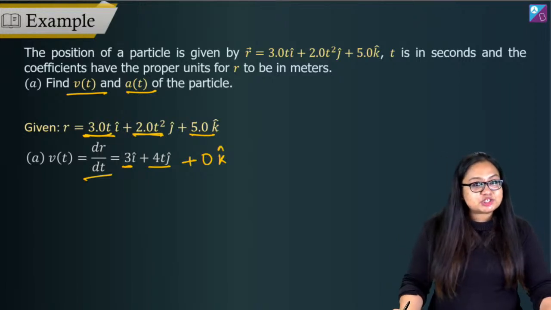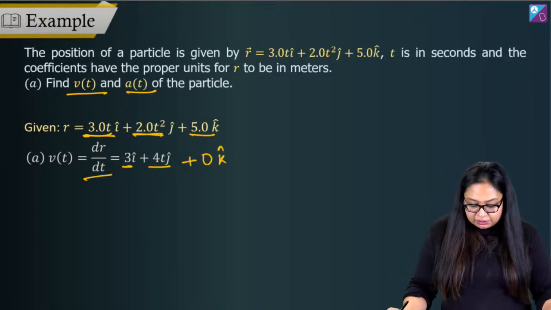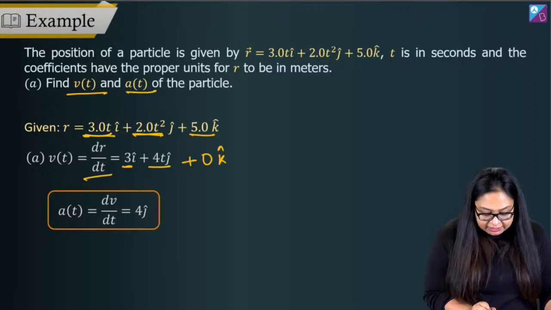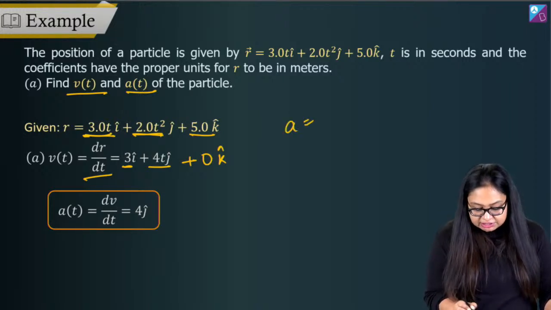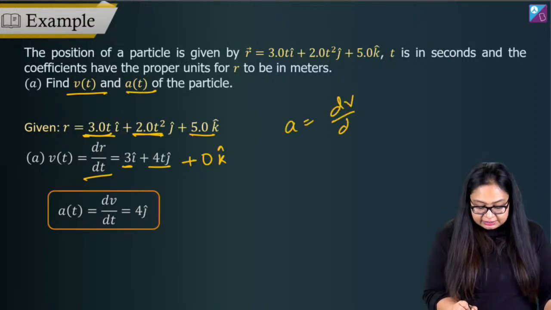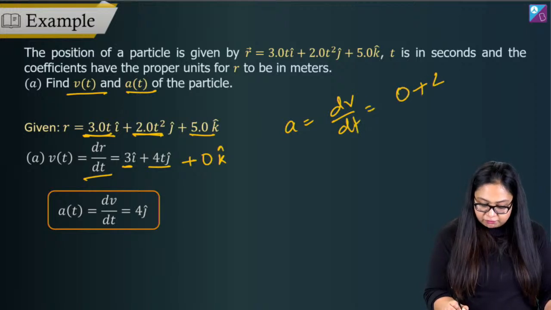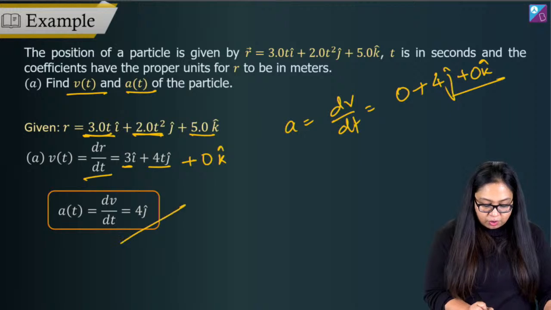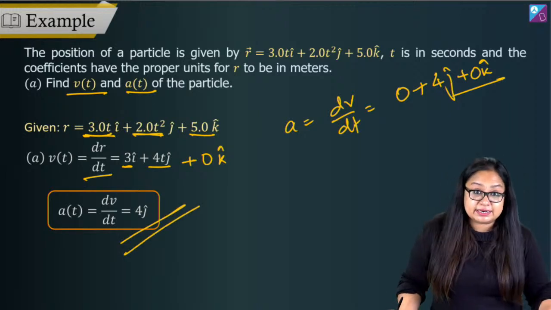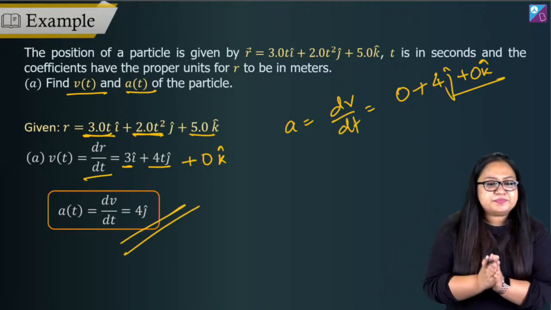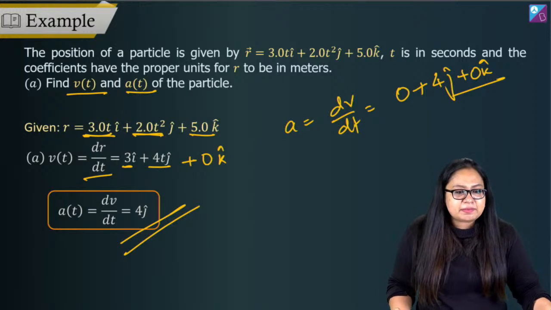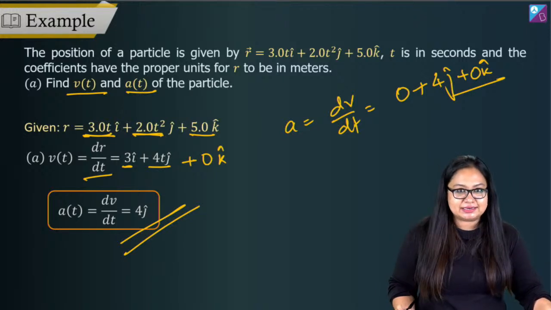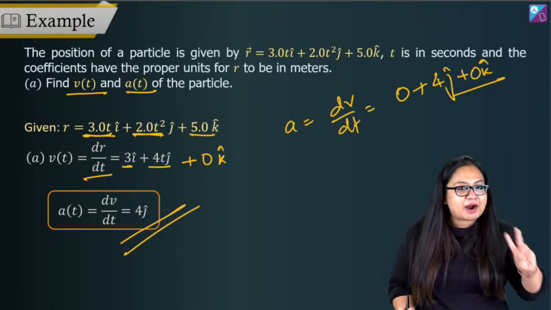What about acceleration? Acceleration will be equal to further differentiation, dv by dt. Here we get acceleration equal to dv by dt, which is 0 plus 4 j cap plus 0 k cap. That means 4 j cap is the answer for acceleration. Okay, that is it. That's good. Ehsan, Bikash, Devyani, yes, 4 j cap, that is the acceleration. Now, the second part of the question.